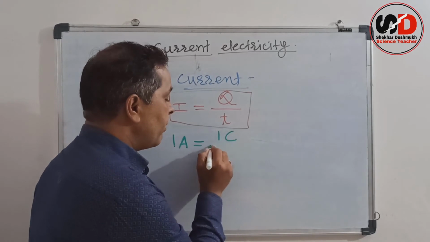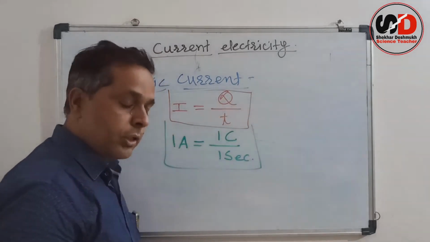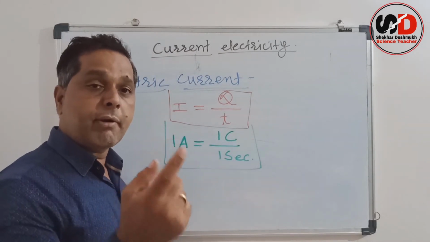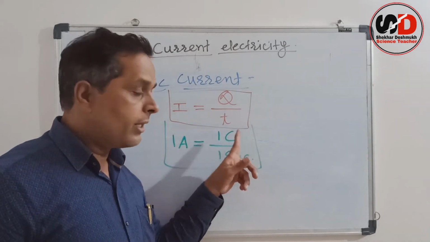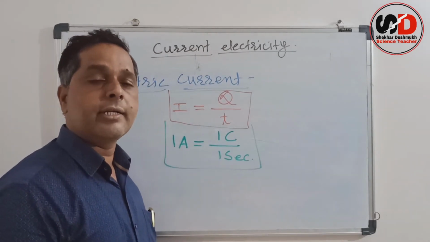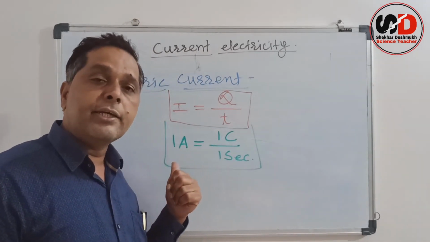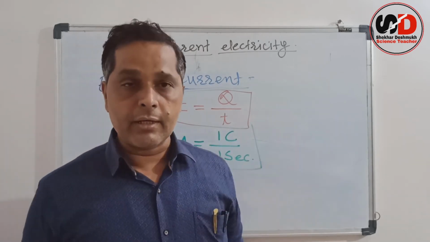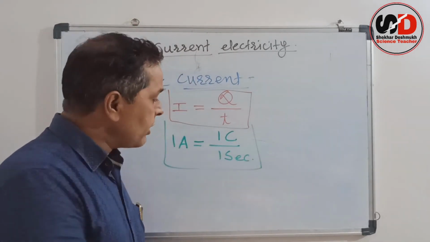So if we try to define 1 ampere current, if 1 coulomb charge is flowing through the conductor in 1 second, then the current flowing through the conductor is said to be 1 ampere current. This ampere is the unit of electric current in honor of the scientist Ampere. But what is 1 coulomb?